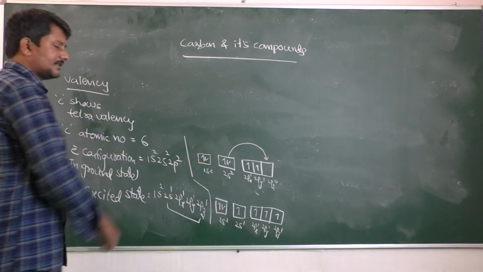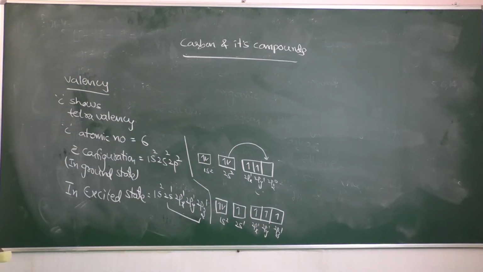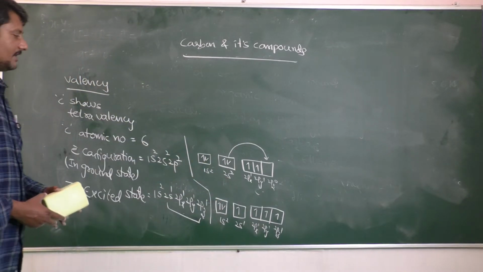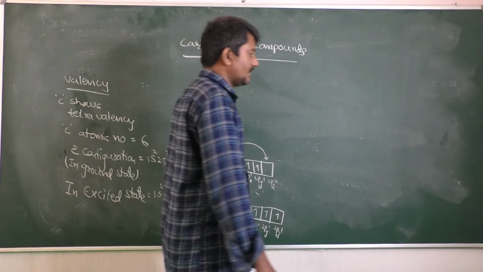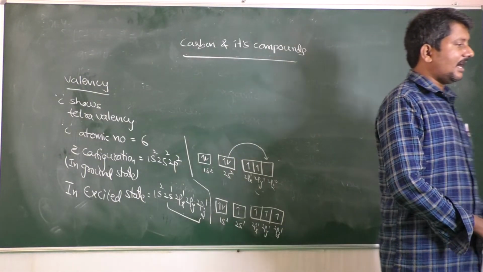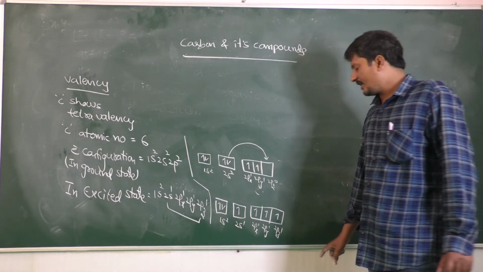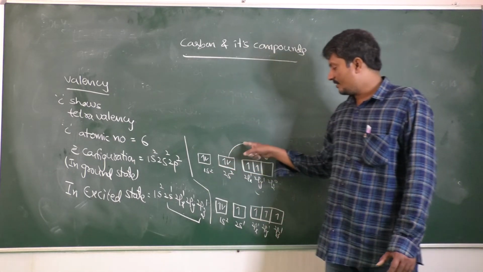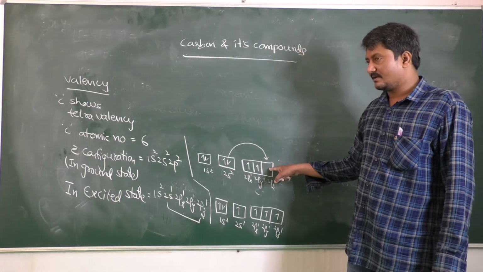See how many unpaired electrons are there? 4 unpaired electrons are present. We got these 4 unpaired electrons due to promotion of an electron from the 2s orbital into the 2pz orbital.